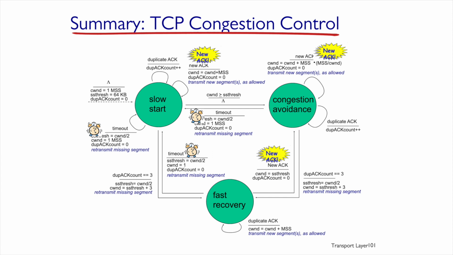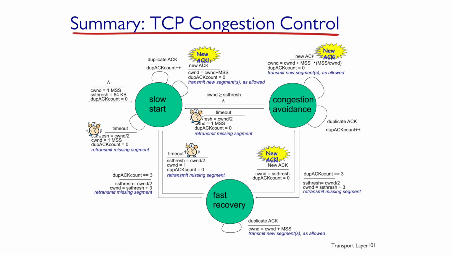We might need to later return to the slow start state. The next thing is that if we're in slow start and get a duplicate acknowledgement 3 times, we'll have to switch to fast recovery. We'll talk about what we do in fast recovery later. If the congestion window is larger than the slow start threshold, we know that slow start ended and we need to move to congestion avoidance.